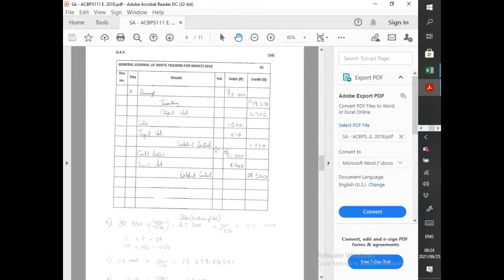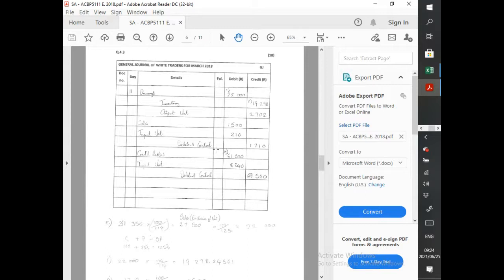So here, I think there's actually an error, because what I have done is I first took the selling price, including VAT, and took off the VAT. Can you see that? I didn't need to do that if I was going to first plug in an amount here on drawings.